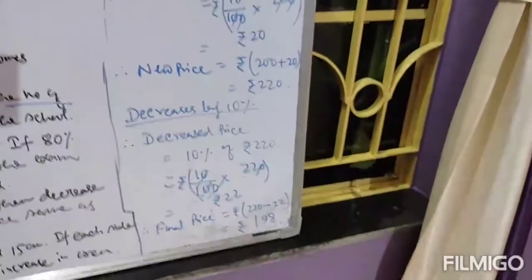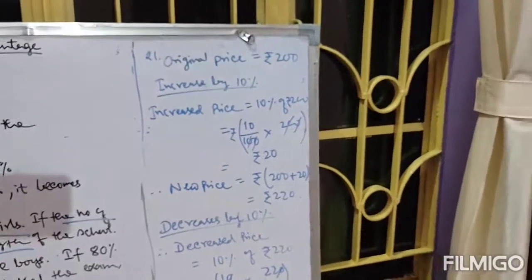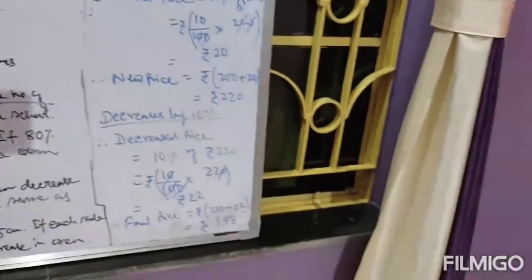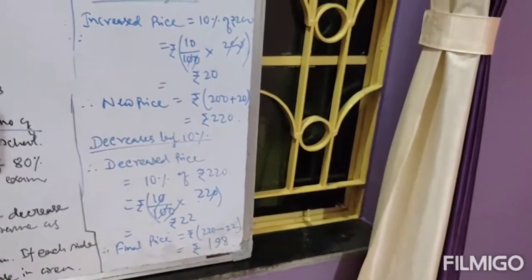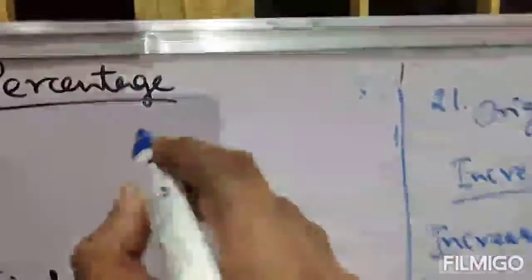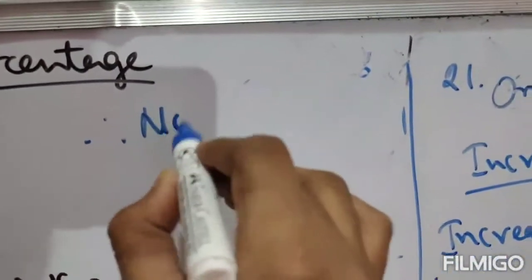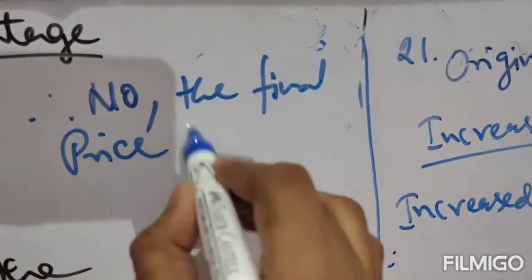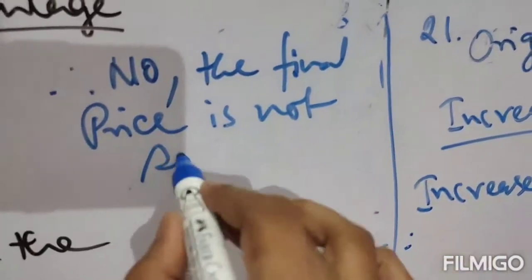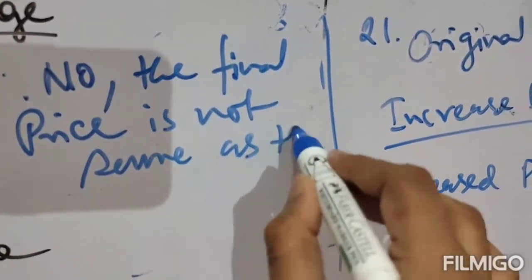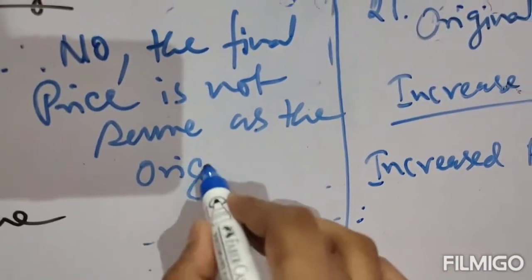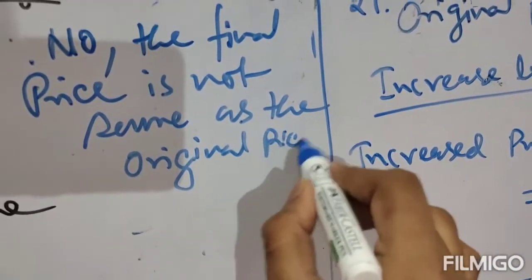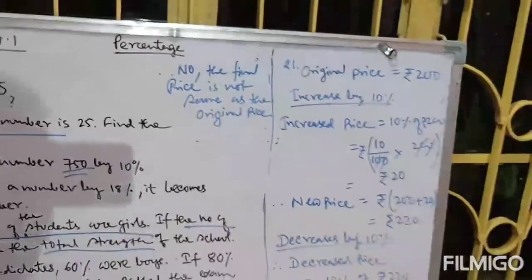Original price was rupees 200 and the final price is rupees 198. That means these are not same. The final price is just 2 rupees short of the original price. So your answer will be no. You will write like this: Therefore, no, the final price is not same as the original price. This is your answer.